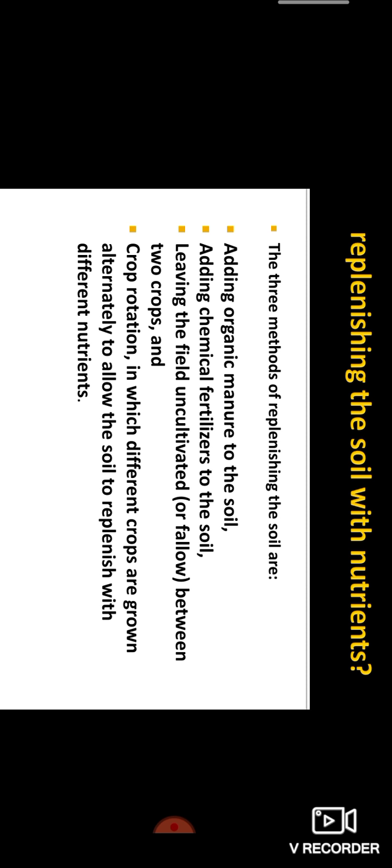There are three methods of replenishing the soil. First, we add organic manure to the soil. Next, we add chemical fertilizers. Next, crop rotation. Our farmers rear different crops at regular intervals, after 3 months, after 6 months. In crop rotation, different crops are grown alternately to allow the soil to replenish with different nutrients.